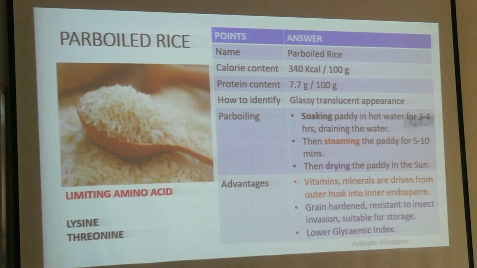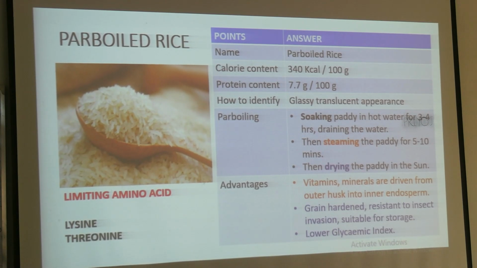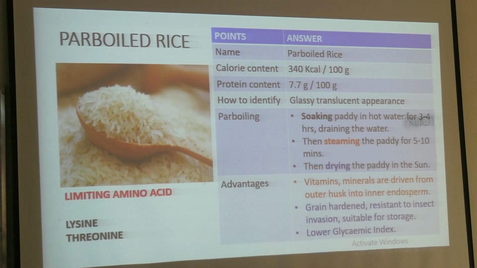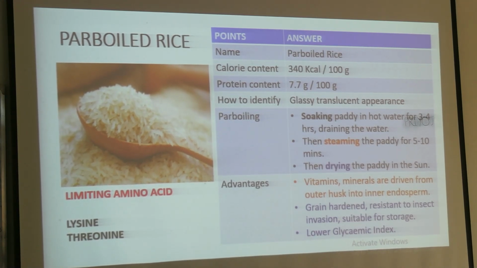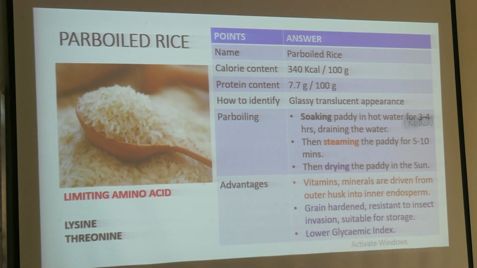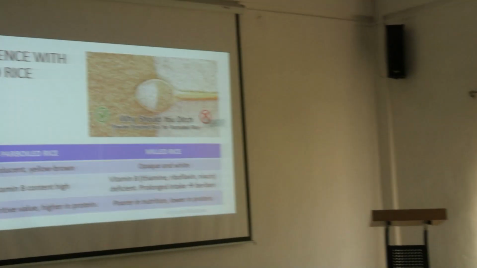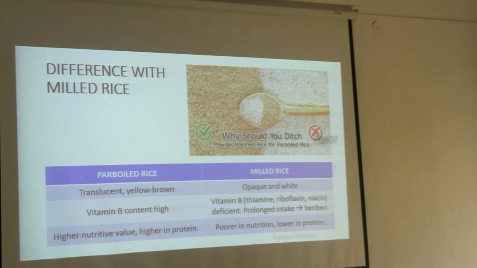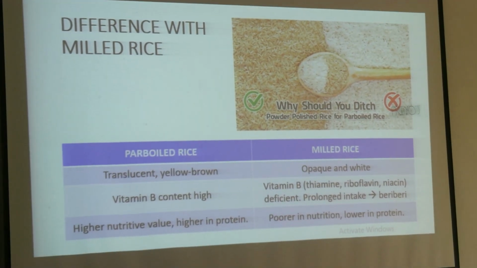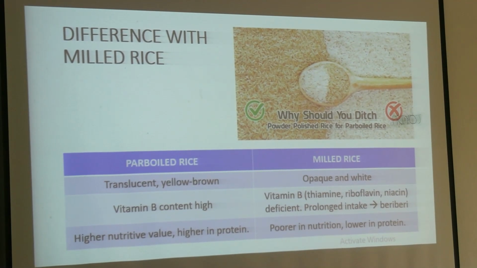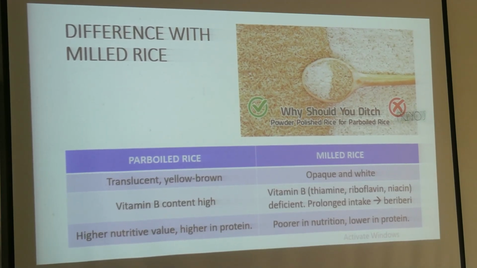Okay, what are the advantages? That is vitamins and minerals driven from the outer husk into the inner endosperm. That is vitamin B1. Okay, always remember that. And the glycemic index is lower. This on the right side is the milled rice. Okay, look how much white it is. This also looks almost white, but this is parboiled.